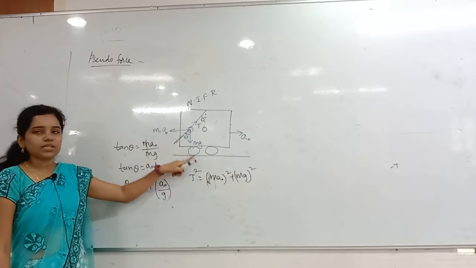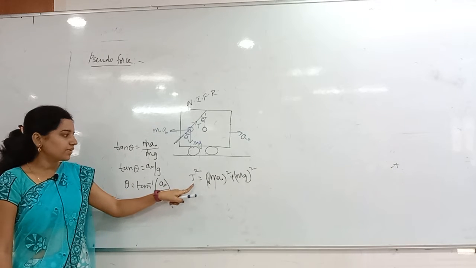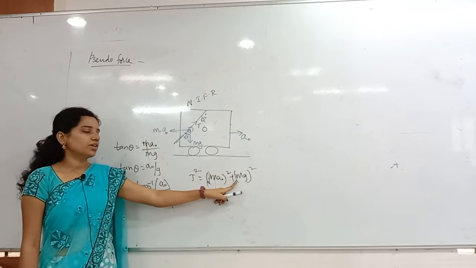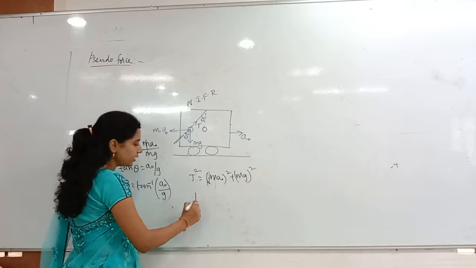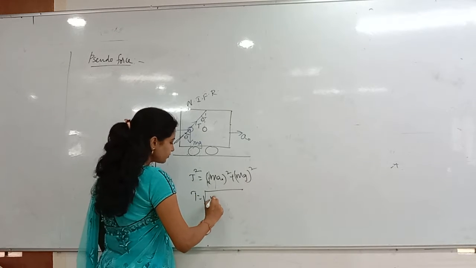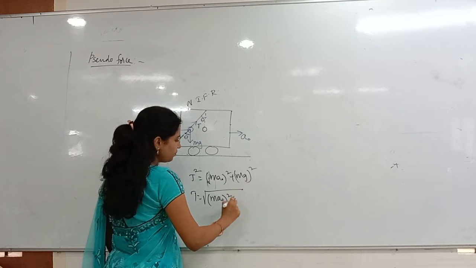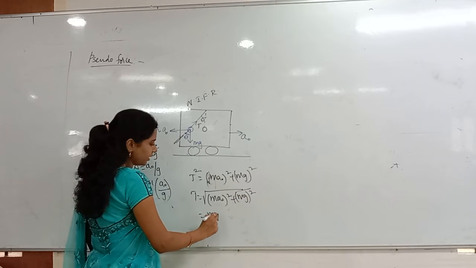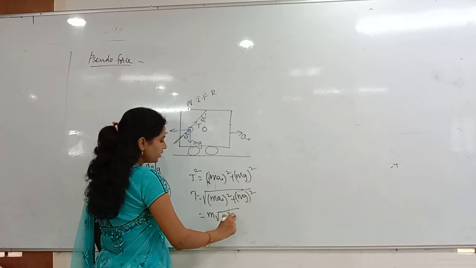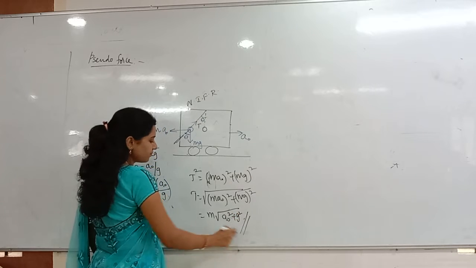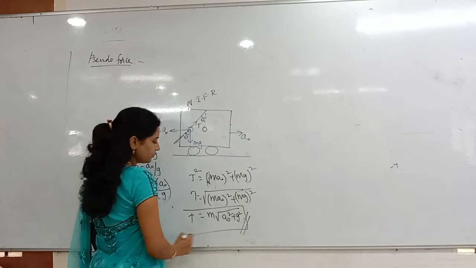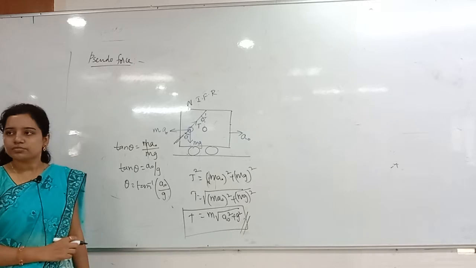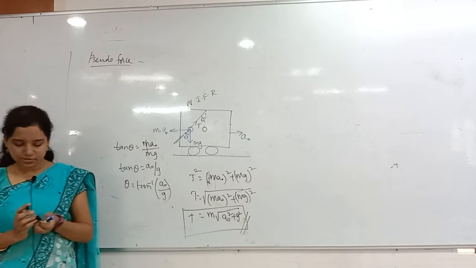Then T is equal to under root of ma0 whole square plus mg whole square. Taking m common outside, what remains is under root a0 square plus g square. This is the tension. Clear everything?